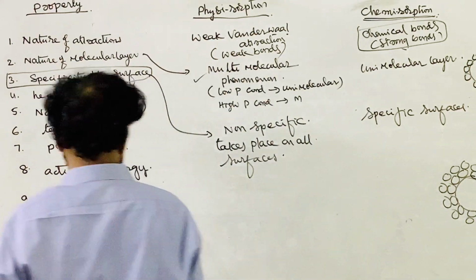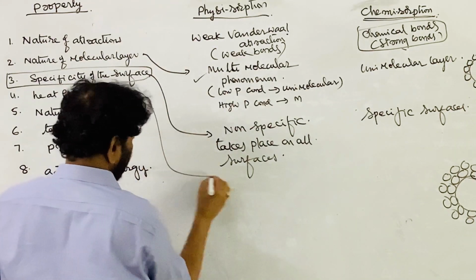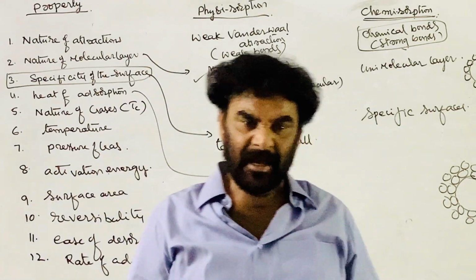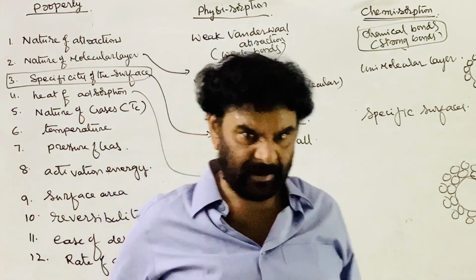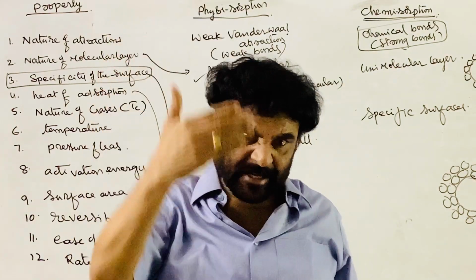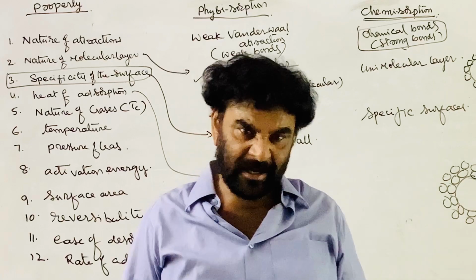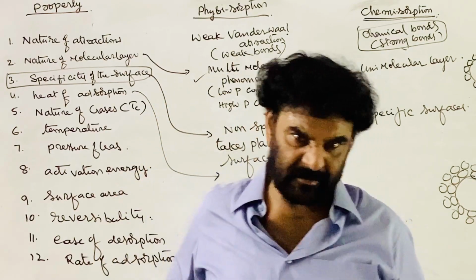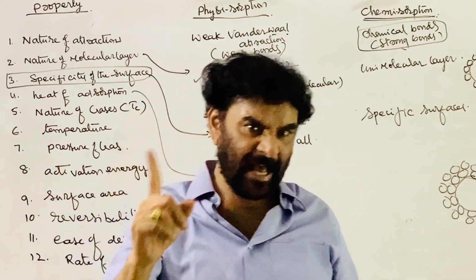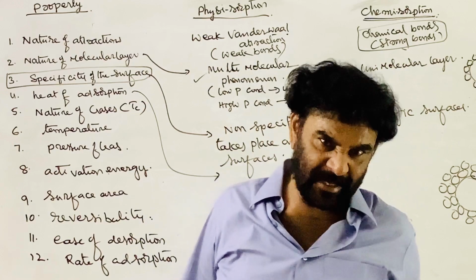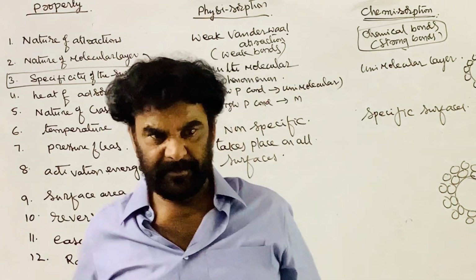And the next one is the heat of adsorption. What is the meaning of the heat of adsorption? Adsorption is an exothermic process. Attractions are established between the surface of the solid and gas molecules. I am taking the gas molecules as the adsorbate and the solid as the surface.